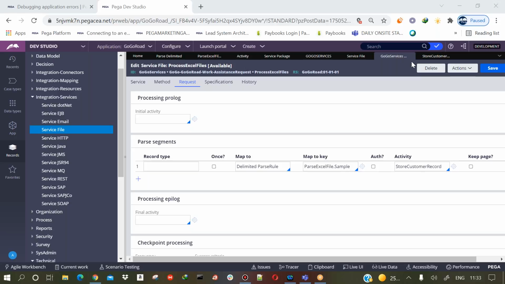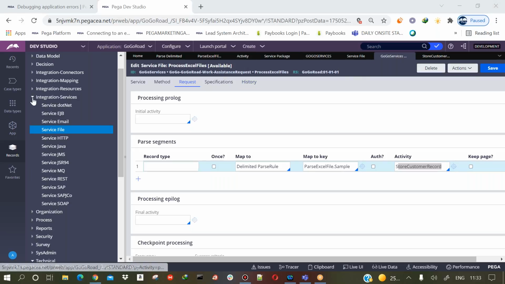Then we created an activity which is going to do the logic once the file is received, whatever logic you want to do. In my case, I created one case by using this svc add work object. It will create one case. Then we created the service package. Then we created the service file. So this is what we have done here, and I have saved it now. So what next? Now we need to configure our file listener. I created the service package, I created the parse delimited, I created the service activity. Then finally you need to configure our file listener.